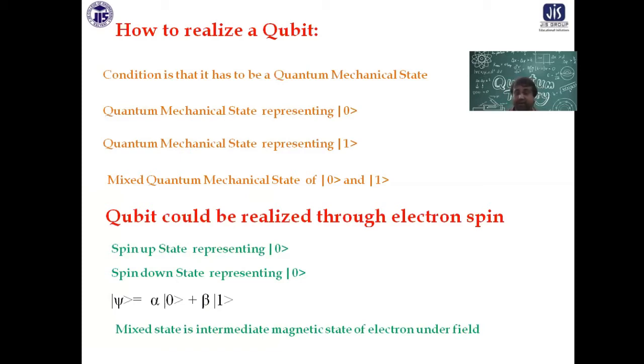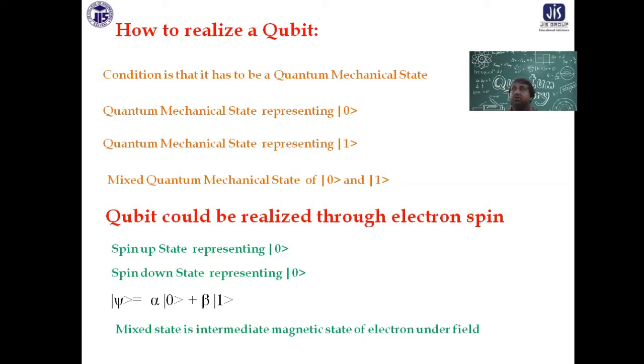Another main difference is that the classical bits 0 and 1 are realized through voltage values. In a circuit, 0 means low voltage state, 1 means high voltage state, off, on, like that. So the next question is how to realize this 0 and 1 of quantum computation. The answer was that we can use any quantum mechanical state to represent that, but the condition is that I have to get a mixed state also. So one popular example is to choose the spin of an electron. We can even choose the spin of a nucleus. Now, the spin up state of the electron will be considered as one quantum mechanical state. Spin down will be another quantum mechanical state.